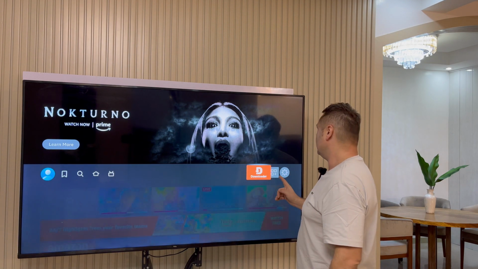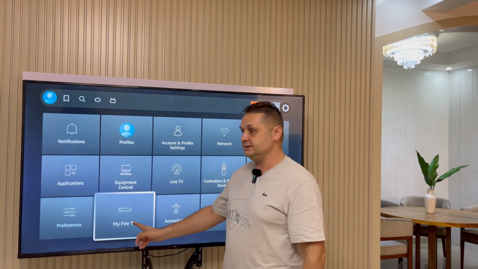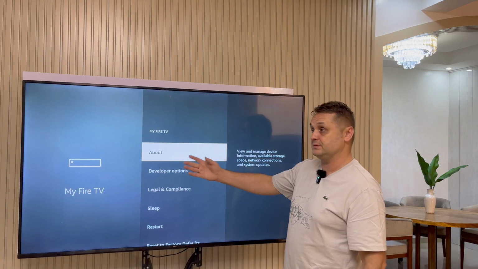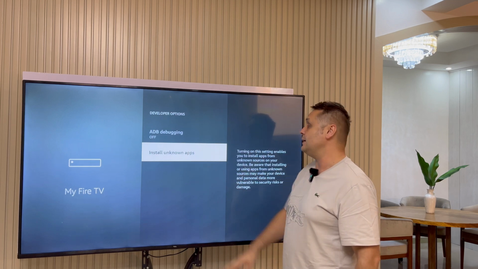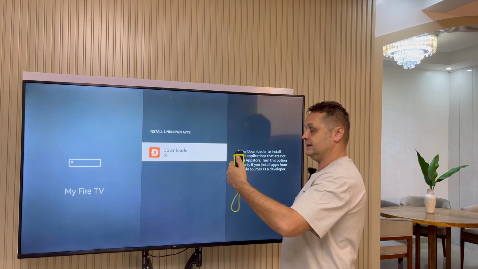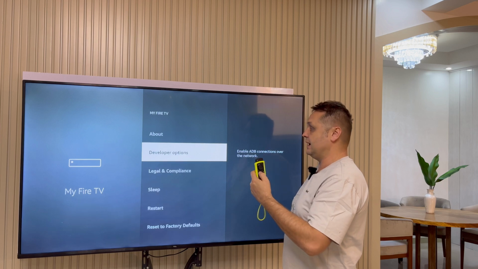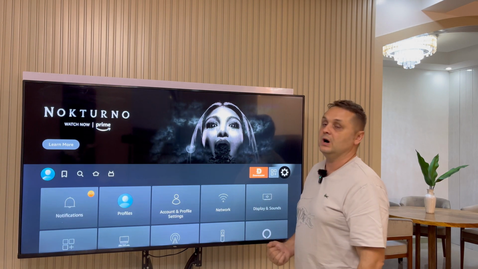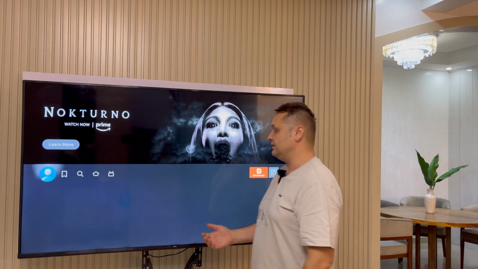Downloader is installed. What you want to do is go to the gear icon again, and now we're going to go to My Fire TV. And you see we have developer options, now enabled from the first step. We'll go into here, go to Install Unknown Apps, and then you'll see Downloader, and we'll turn that to the on position by clicking the middle of our D-pad remote. Click one back when you're done, then one more back, and one more back, and one more back to go to our main Fire Stick screen, okay? Once you've done that, we'll take another vital step.